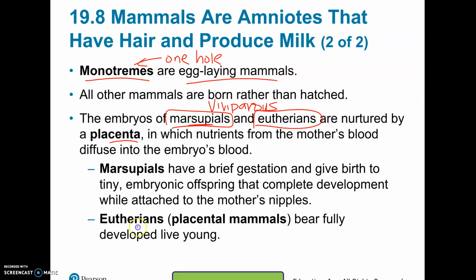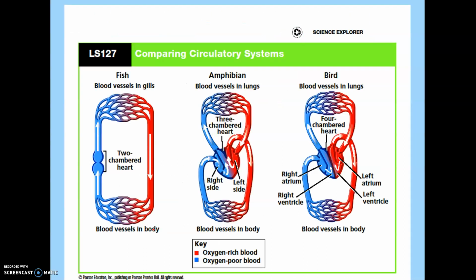So we are eutherians, placental mammals, and we give birth to fully developed young. Now, when I say fully developed, that's questionable because, for example, human babies are born with their eyes open, but puppies and kittens are born with their eyes closed. So our young still, in most cases, need to be nurtured for quite some time before they can live on their own, but they're definitely not an embryo. They have fully developed arms, legs, lungs, all of that stuff.